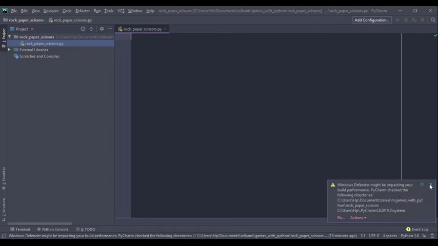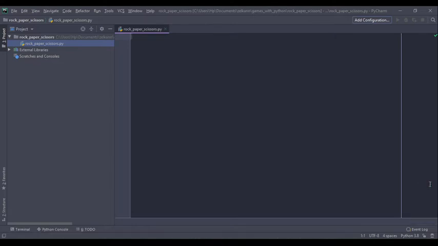Here we are in our IDE, and we actually have three options on how to implement this project. The first option is to have the players play on the same computer or device. However, when one types in, the other sees, which is not a fair game. The second option is to use socket programming, where players can play on different devices, and they won't be able to see each other's hand gesture choice.